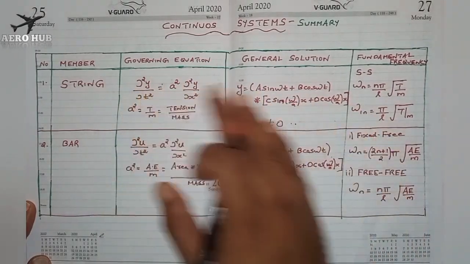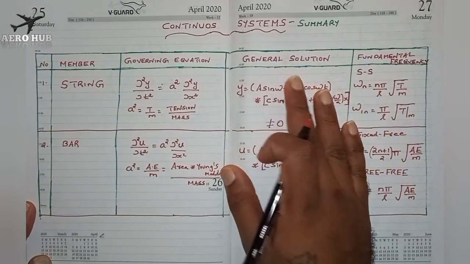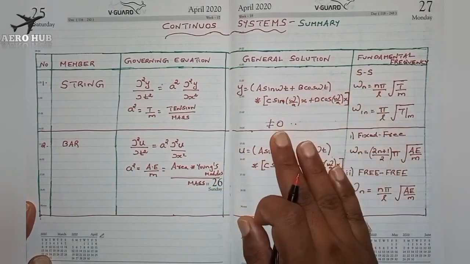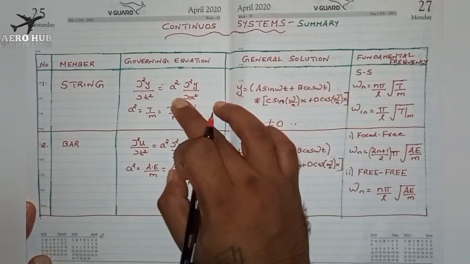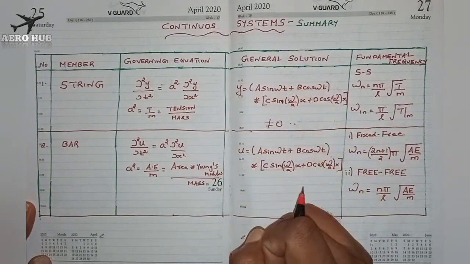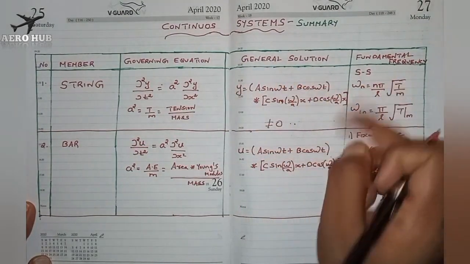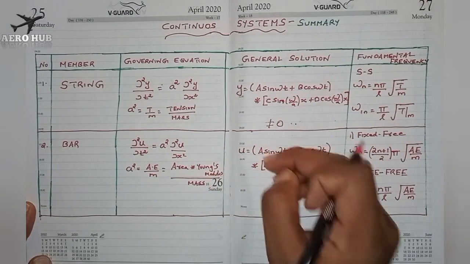There is a derivation for this, but I am not doing that. That is a waste of your time. You have to only understand the final equation. You have to remember the general solution and governing equation. From the boundary conditions we can find the value of the fundamental frequency, as I said earlier.